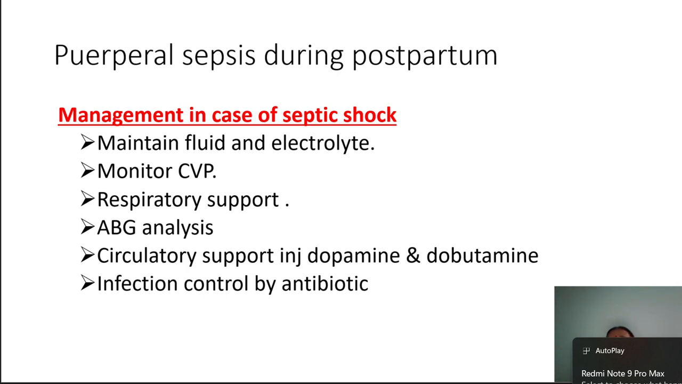So BP will go down or BP will go very high. At that time, dopamine and dobutamine can be given to the patient. It should be at hand. Infection control by antibiotic. If the patient is suffering from some infection, at that time adequate antibiotic should be given to the patient. This is all about puerperal sepsis.